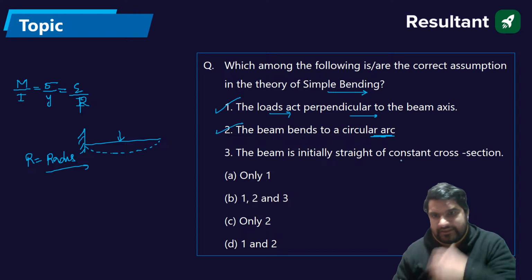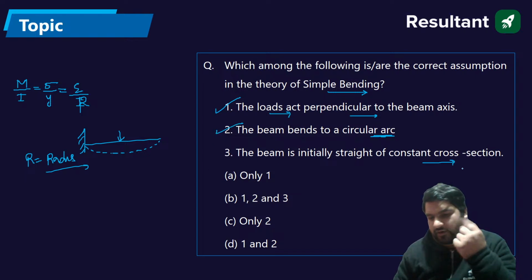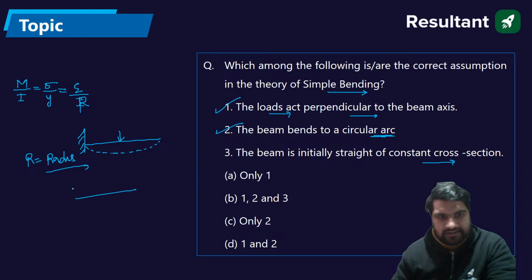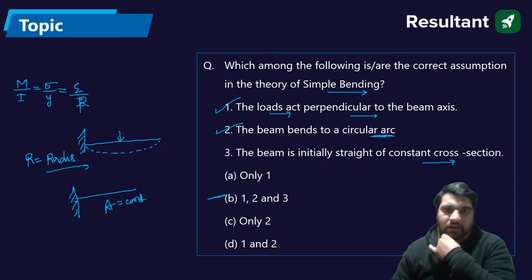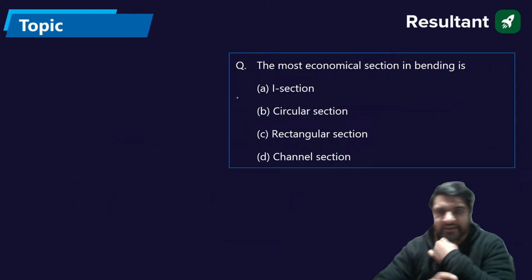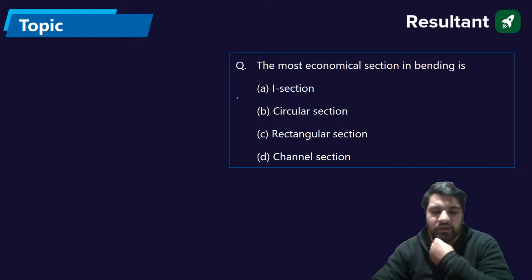The beam is initially straight with a constant cross section. So we are assuming the beam is straight first, and the cross section area is also constant. Absolutely. So all of the assumptions are correct. Next question for you.